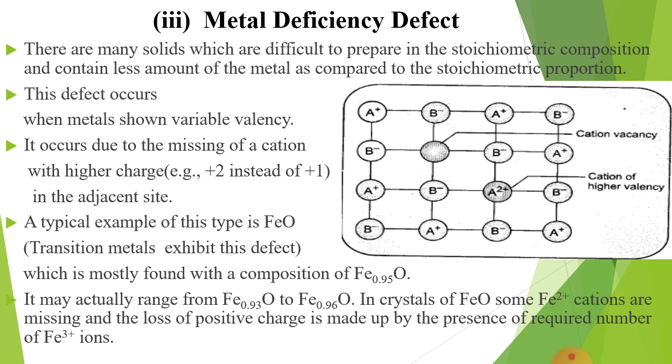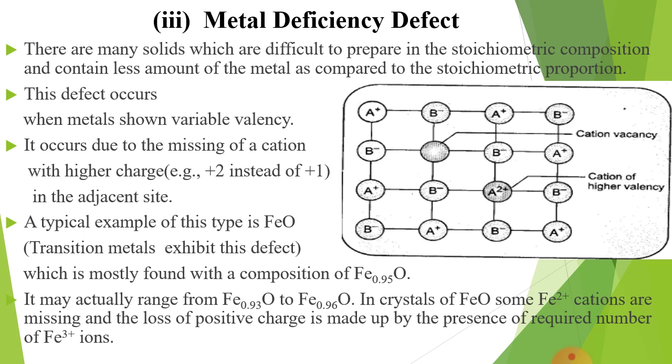It occurs due to missing of a cation with higher charges. For example, +2 instead of +1 in the adjacent site. A typical example of this type of defect is FeO.